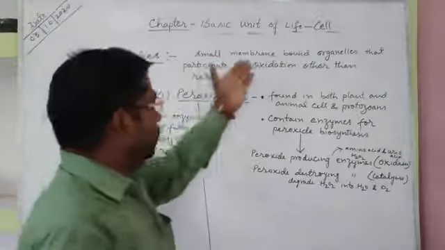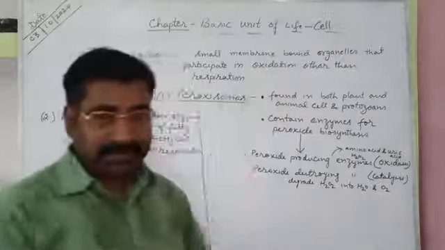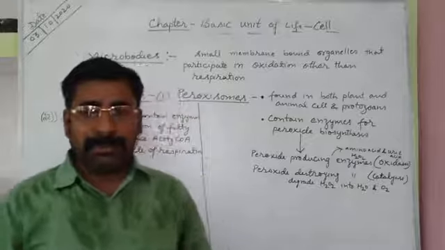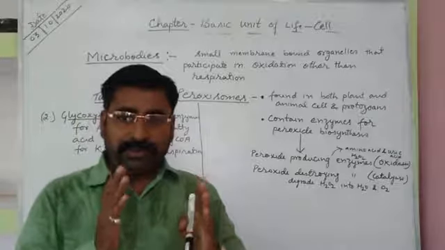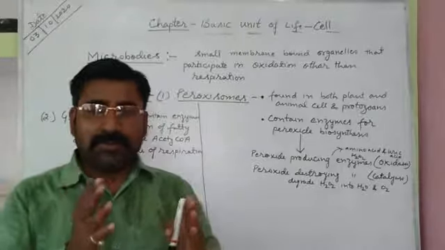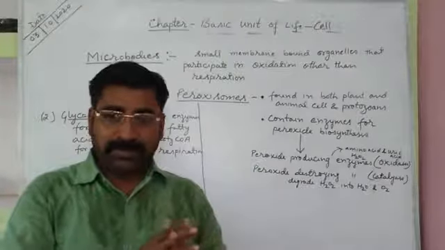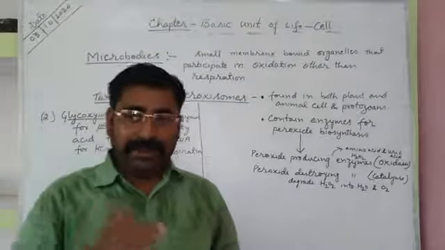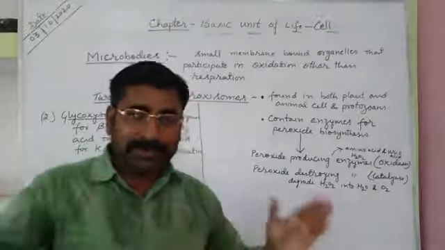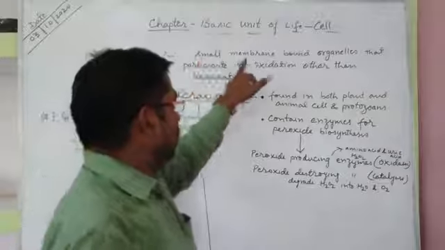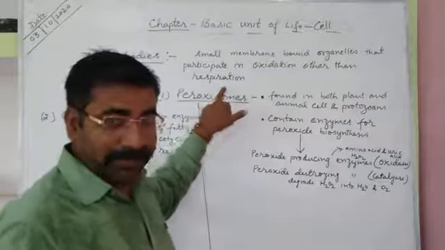So microbodies are small membrane bound organelles that participate in oxidation other than respiration. In 10th class, you have studied about respiration, that is aerobic respiration and anaerobic respiration. So during respiration, what happens? Oxidation of organic food takes place. That oxidation is different, and the oxidation which is performed by microbodies is different. Both are different.